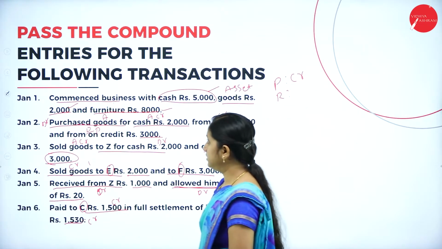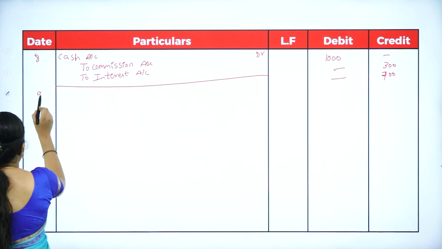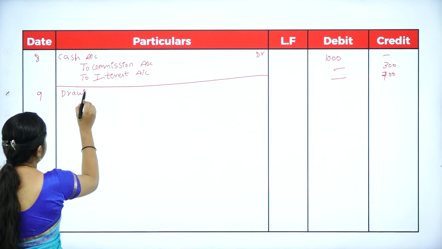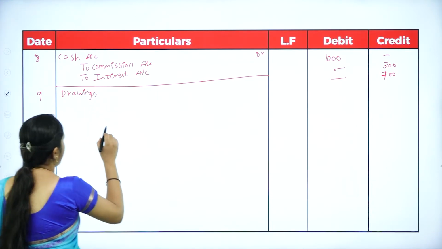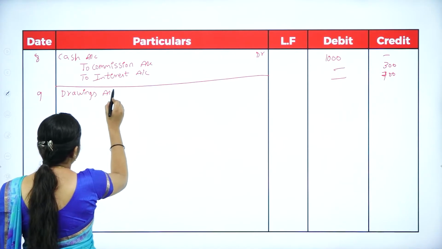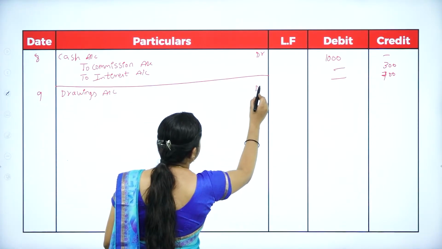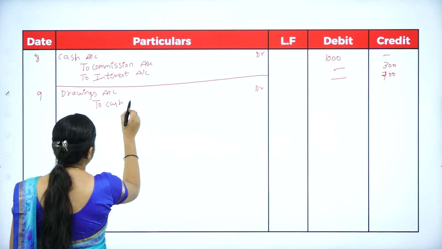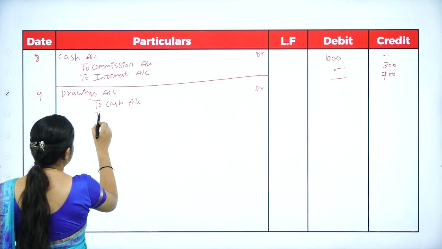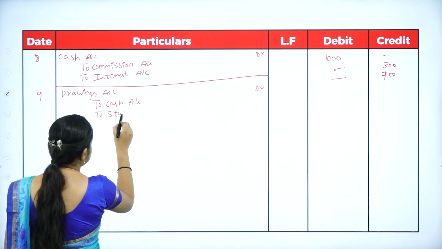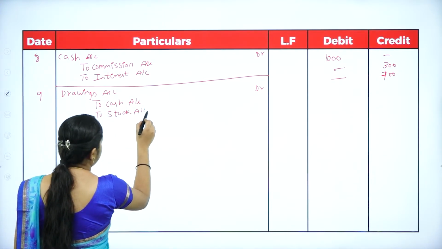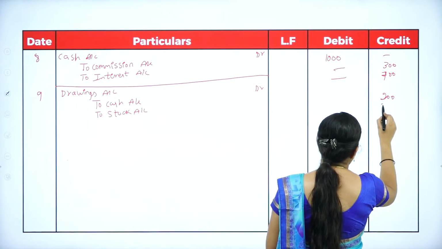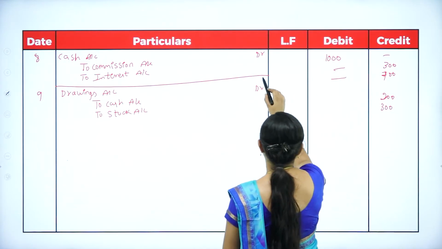On Jan 9th, he is taking for personal purpose, that means drawings account debtor to, he is taking cash account to goods, that is stock account of rupees 200 and 300.